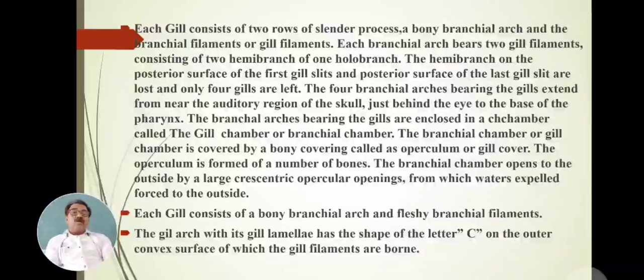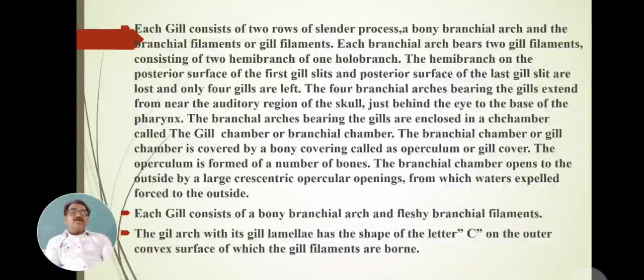The gill chamber, also called the branchial chamber, where four gills are present, is covered by a bony covering, a bony flap.